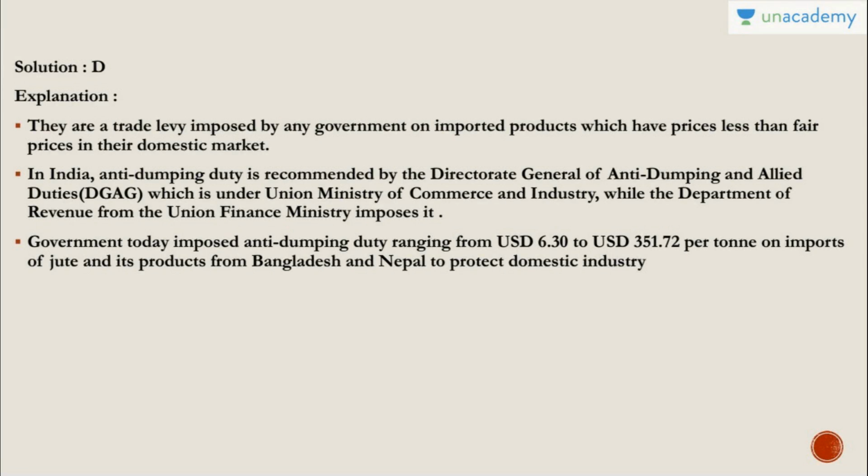So they are a trade levy imposed by any government on imported products which have prices less than fair prices in the domestic market. For example, if Chinese products cost, let's say, 20 rupees, but they are selling in India at a very low price, less than the local market, India can impose a tax to increase it to 20 rupees so that they can compete with the local market. In India, anti-dumping duty is recommended by the Director General of Anti-Dumping and Allied Duties, under the Ministry of Commerce and Industry. That is the recommendation, but the imposition is done by the Department of Revenue in the Union Finance Ministry.